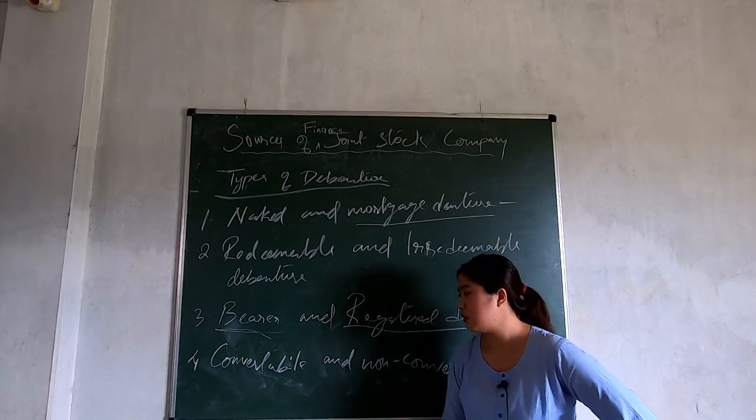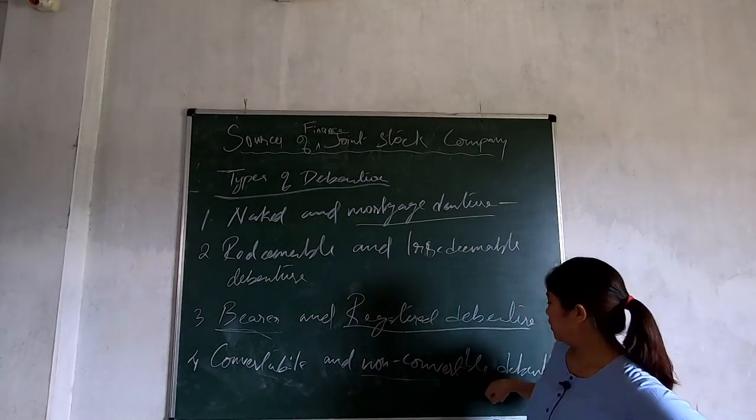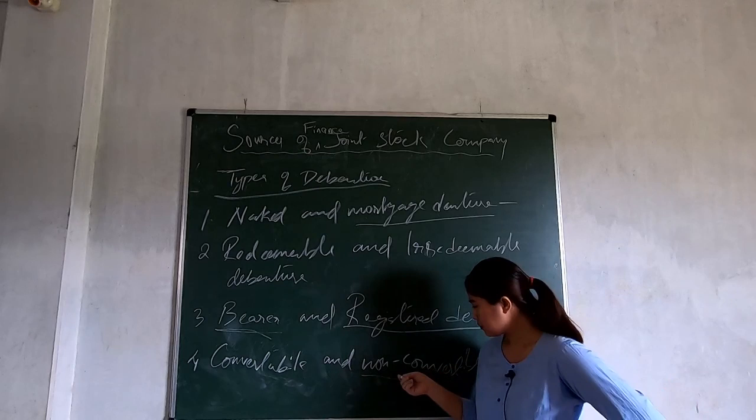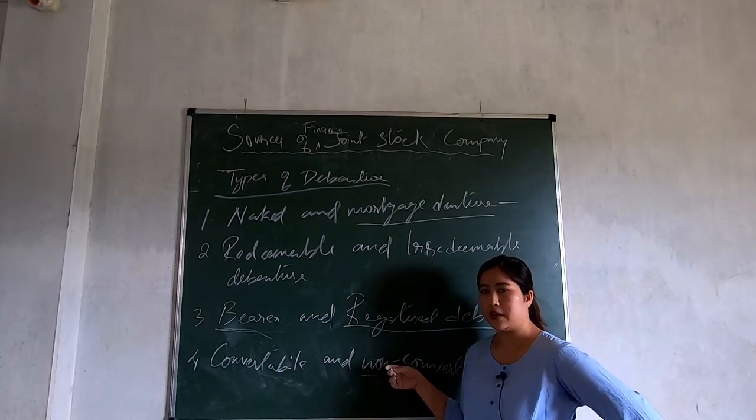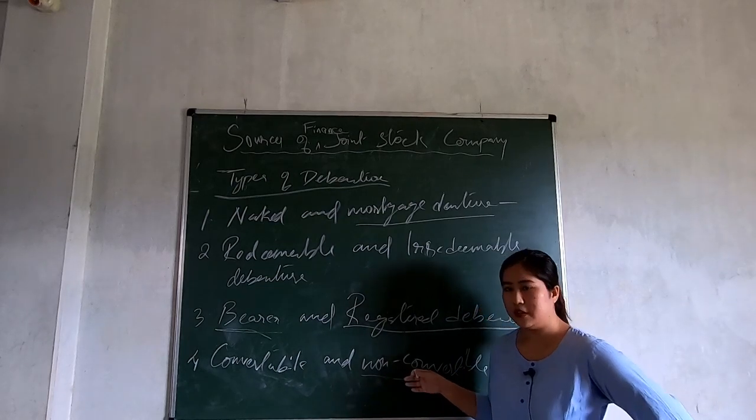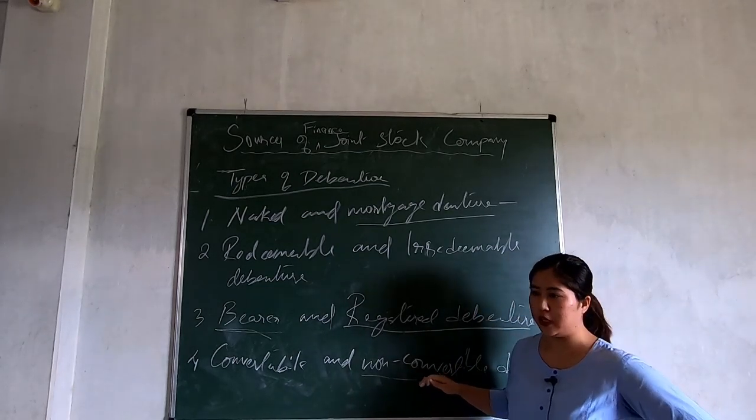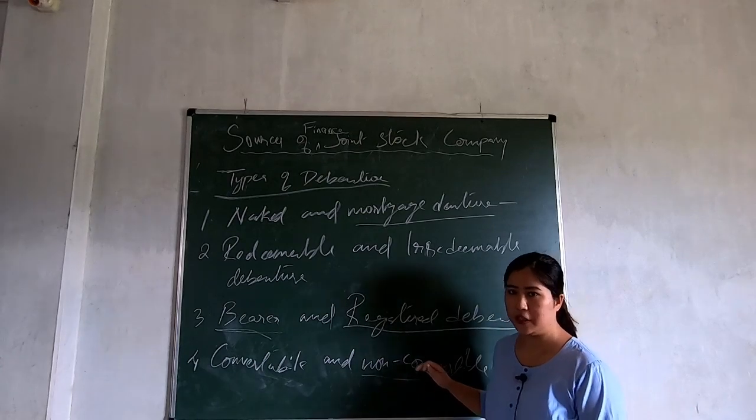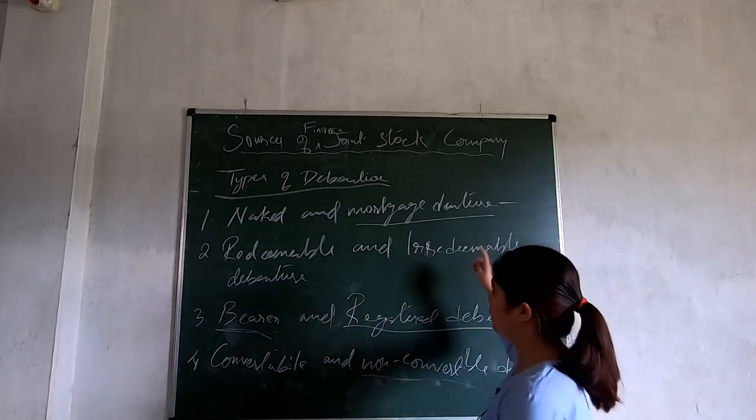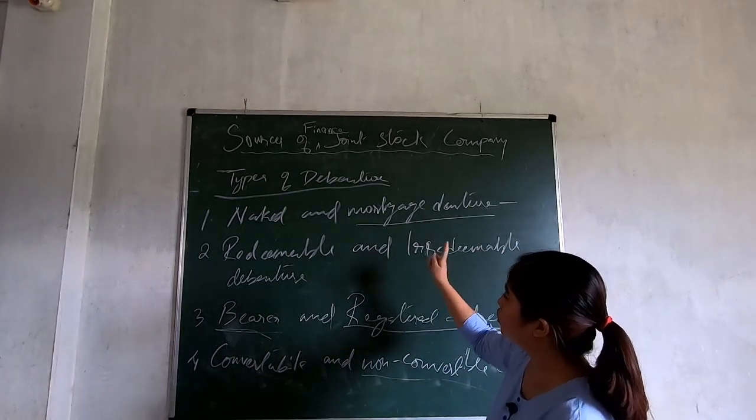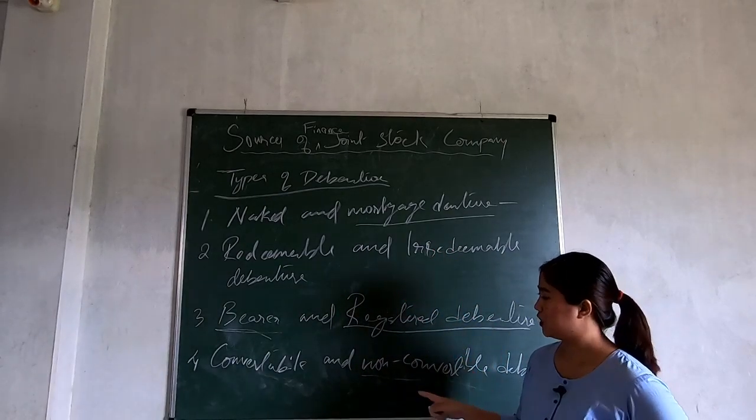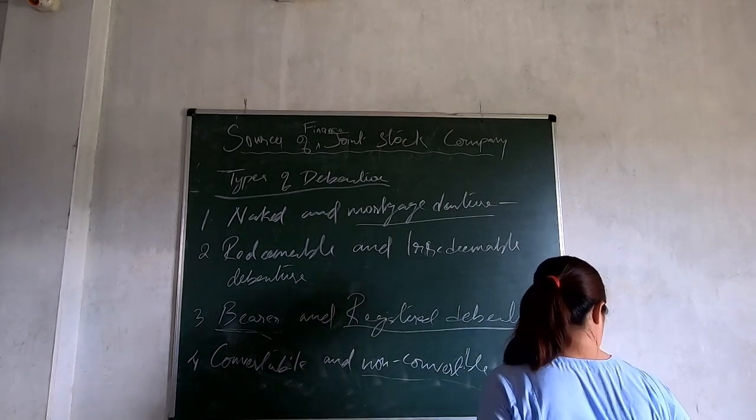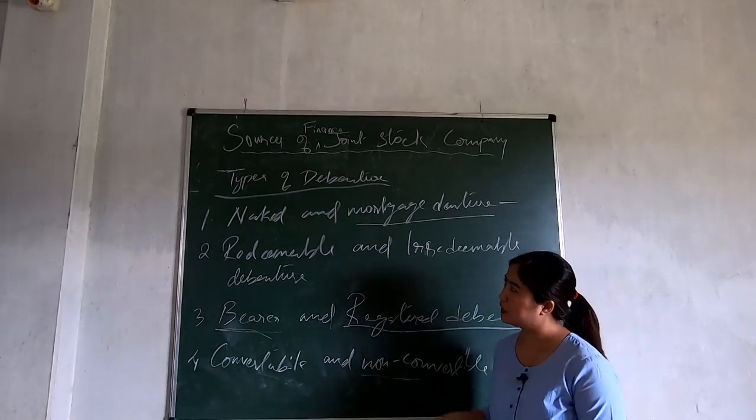And in case of non-convertible, just like the name suggests, it is not convertible into any kind of equity or any other kind of securities. So it has to be forever a debenture, we cannot convert it, even if we want it. So that's it for the types. We have naked and mortgage, redeemable and irredeemable, bearer and registered, and convertible and non-convertible. All right, is it clear? Types.